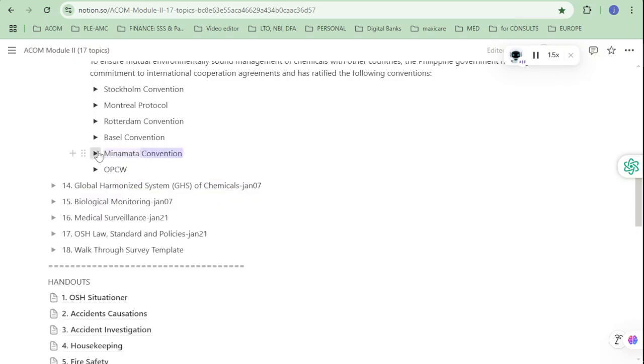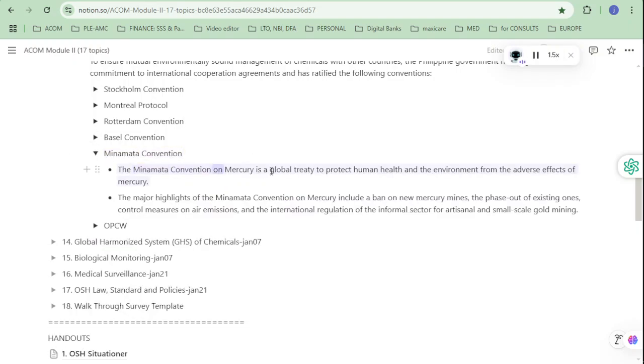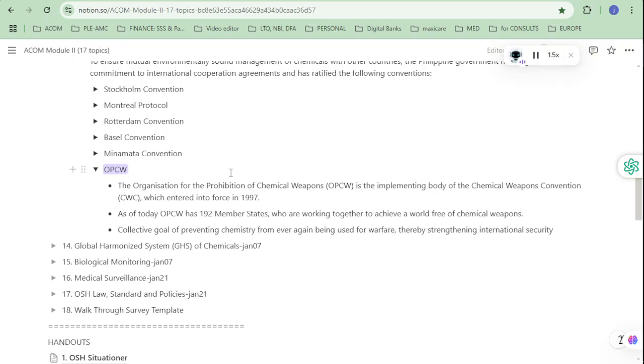Minamata Convention. The Minamata Convention on Mercury is a global treaty to protect human health and the environment from the adverse effects of mercury. The major highlights of the Minamata Convention on Mercury include a ban on new mercury mines, the phase-out of existing ones, control measures on air emissions, and the international regulation of the informal sector for artisanal and small-scale gold mining.